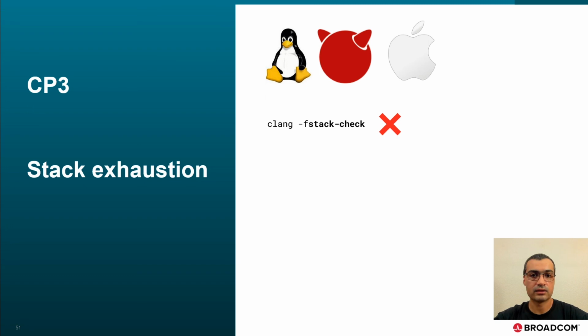On POSIX targets, complications arise from the lack of page probing for large function stack frames. Clang doesn't actually honor the -fstack-check switch, although GCC added the option a long time ago. Luckily, the Rust core team also hit this problem before us, prompting the LLVM team to at least offer the attribute that causes stack probing checks to be inserted during code generation.